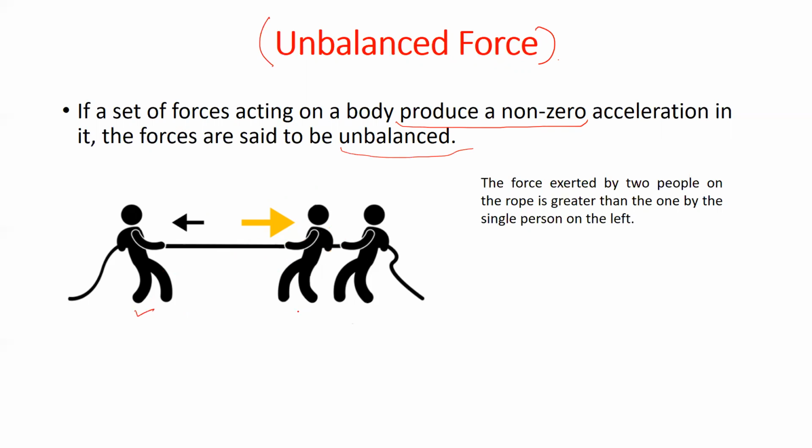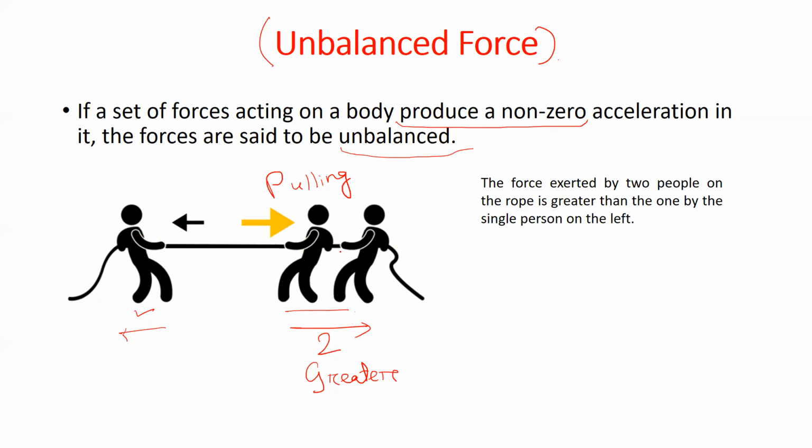See, this is one person here, and there are two people here. They are pulling a rope. These two people are pulling the rope towards their side, and this single person is pulling the rope towards his side. Since there are two people here, the force applied by them on the rope will be greater. Force here is nothing but pulling. So you can see the directions of the force. Basically they are trying to pull the rope towards their direction.